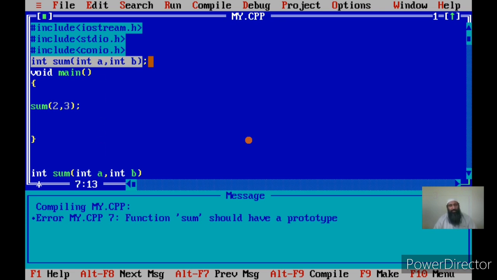By this first line, it gets information about the number of actual arguments, which are 2, and their data type, which should be integer.